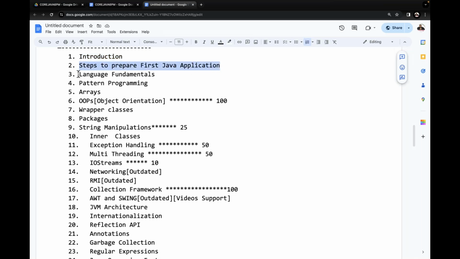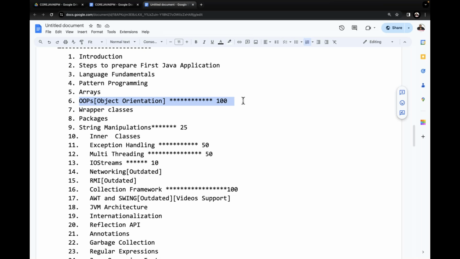Introduction is okay. Steps to prepare the first Java application, language fundamentals, and pattern programming. Patterns means displaying stars in a triangle, in a pyramid shape, in a rhombus, and in different shapes. That's pattern programming. Next is arrays: how to store more than one value of the same data type, single-dimensional arrays, multi-dimensional arrays and so on. Language fundamentals means if conditions, while loops and for loops. After that, the most important topic is object orientation.